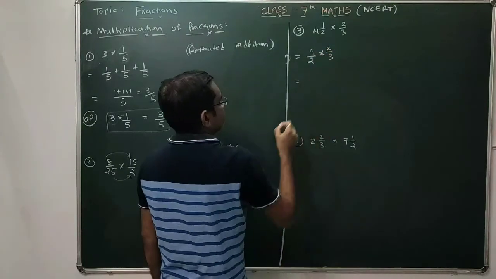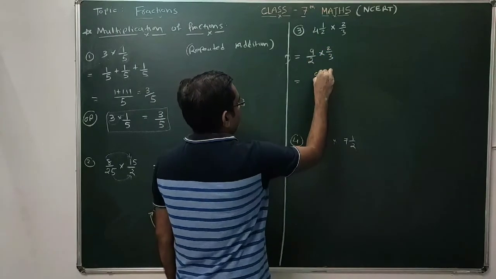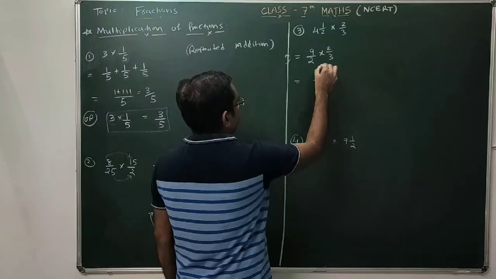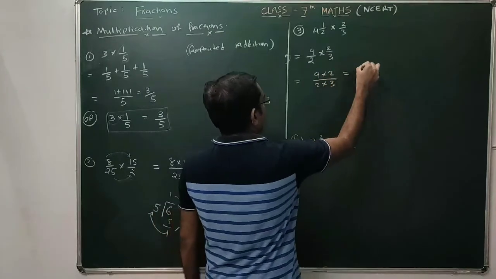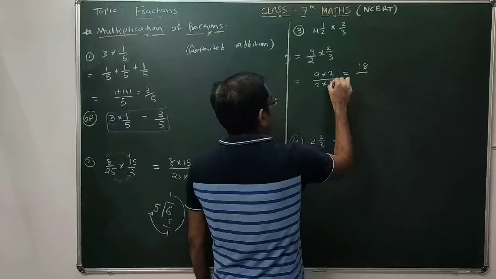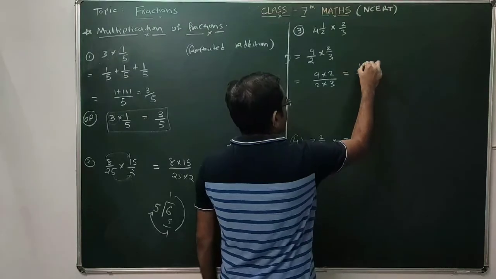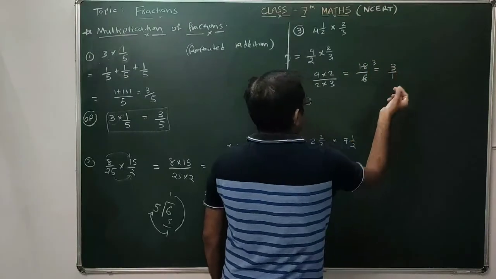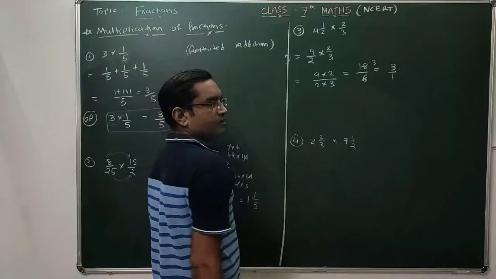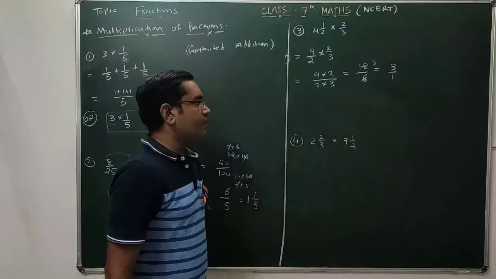So it is multiplication of fraction with fraction: multiplication of numerators divided by multiplication of denominators. So 9 twos are 18 and 2 threes are 6. 6 threes are 18. 3 is the answer. Or you can write 3 by 1 as the answer. 3 or 3 by 1 are the same.